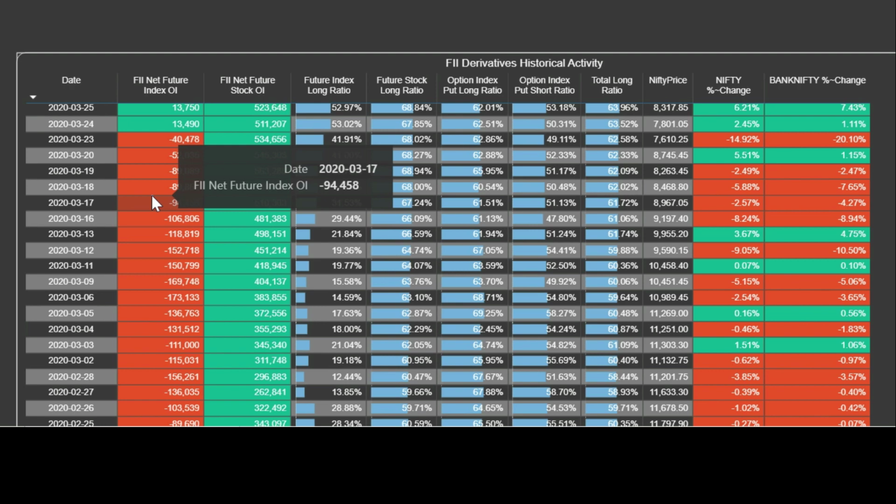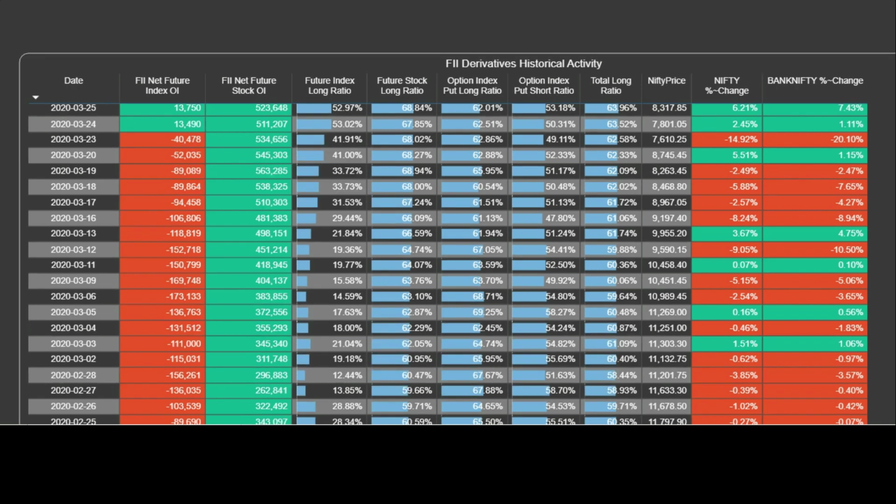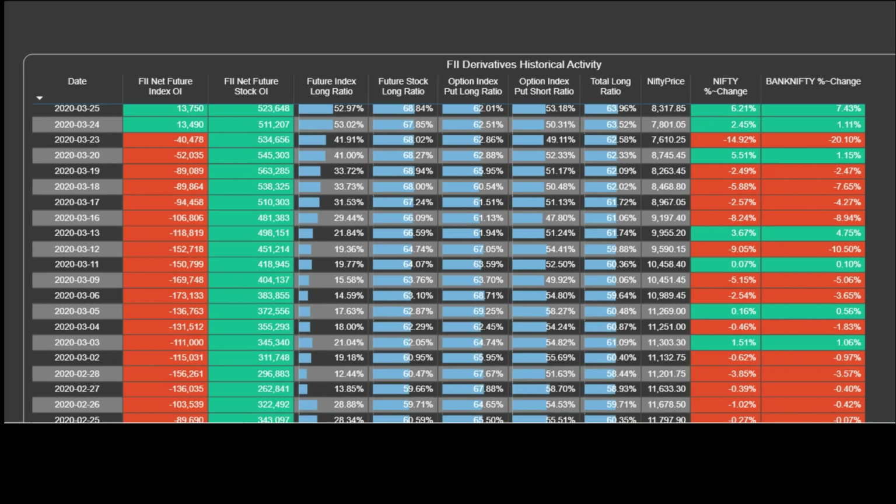So friends, in this way we have to analyze the data. The intention of showing you this data was to help you analyze the FII's data, and then how you can better position yourself when the FIIs have made huge outlier short positions in the index. If they are making such positions, it means something fishy is going on and something big can happen in the near future. So if you are on the long side, either you need to exit a few long positions or you have to hedge your portfolio very aggressively in order to prepare for such a fall.